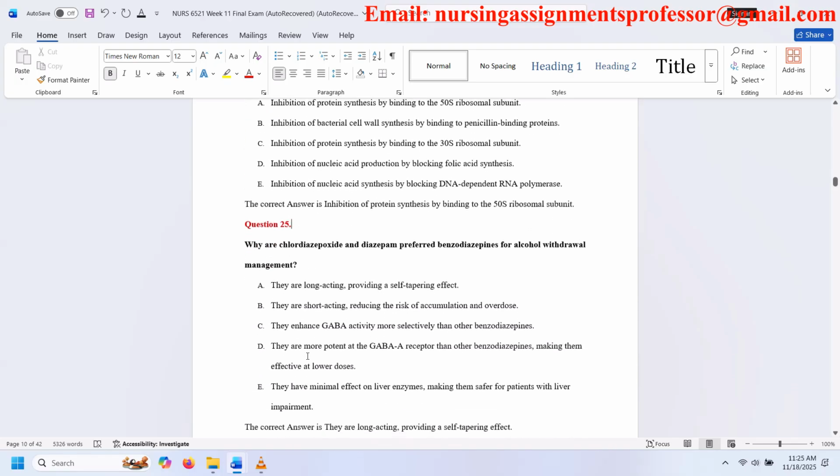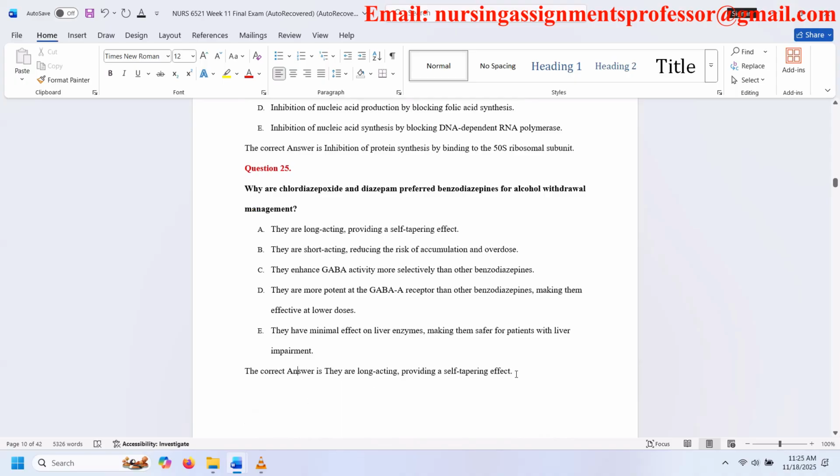Question 25. Why are chlordiazepoxide and diazepam preferred benzodiazepines for alcohol withdrawal management? A. They are long-acting, providing a self-tapering effect. B. They are short-acting, reducing the risk of accumulation and overdose. C. They enhance GABA activity more selectively than other benzodiazepines. D. They are more potent at the GABA receptor than other benzodiazepines, making them effective at lower doses. E. They have minimal effect on liver enzymes, making them safer for patients with liver impairment. The correct answer is they are long-acting, providing a self-tapering effect.